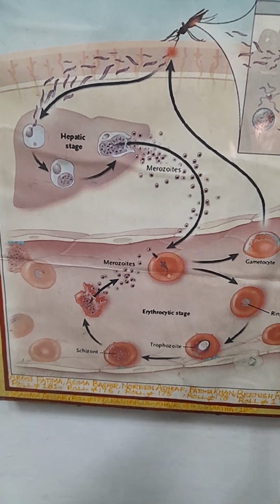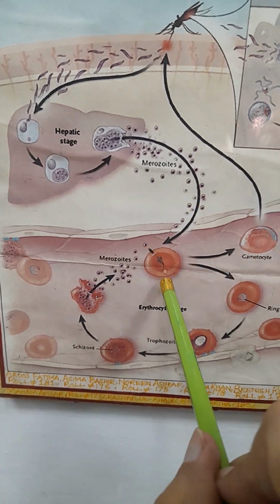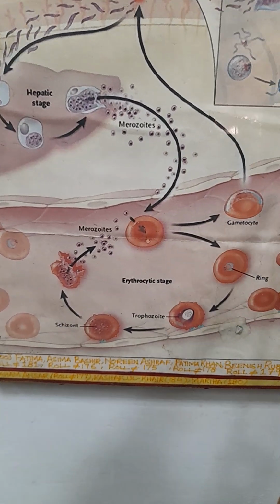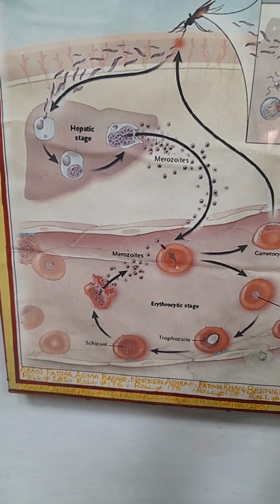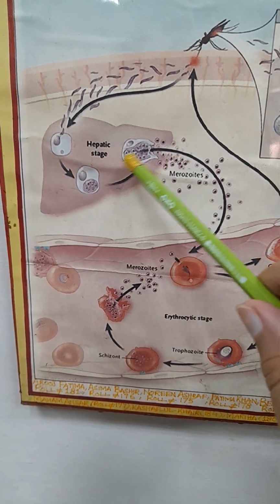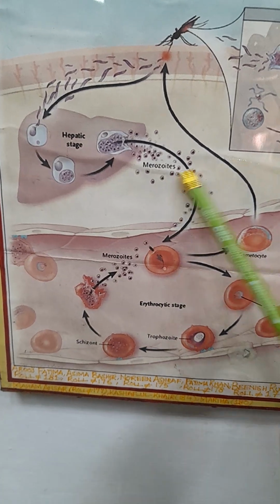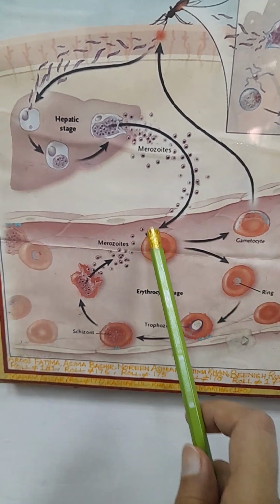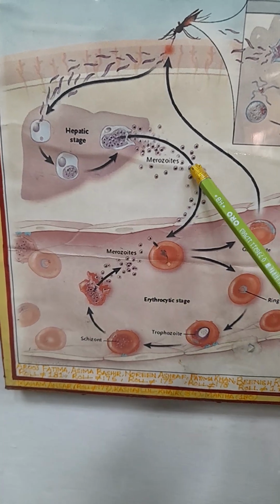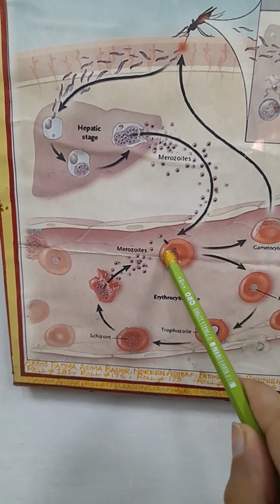As you see, there are a lot of RBCs, and one merozoite infects one RBC. This is the RBC phase. It is called the erythrocytic stage because it is on the RBC, and you can see there is an RBC and the merozoite attached to it.